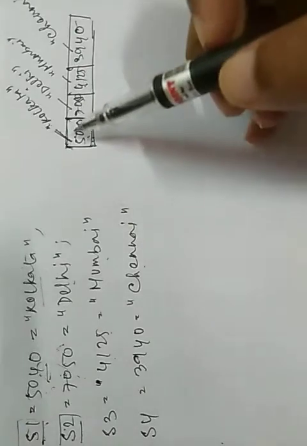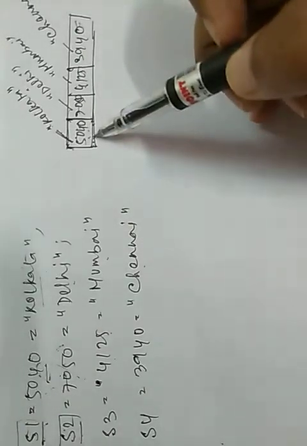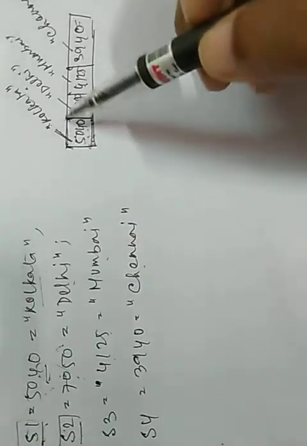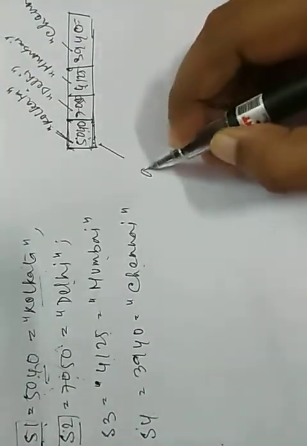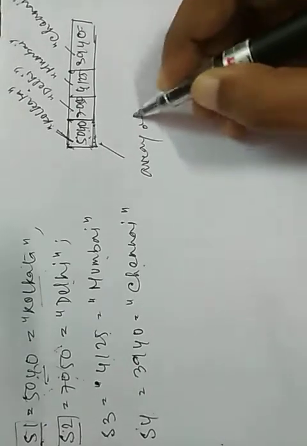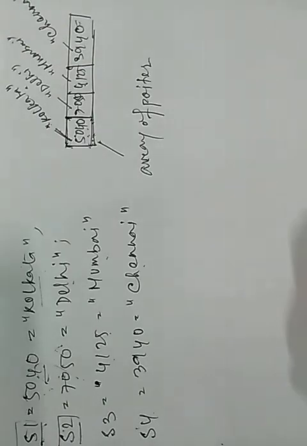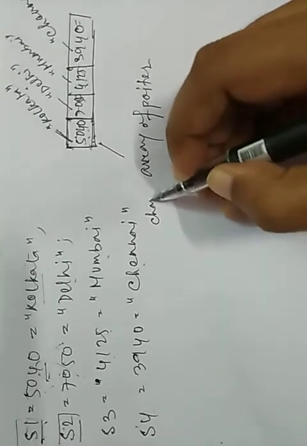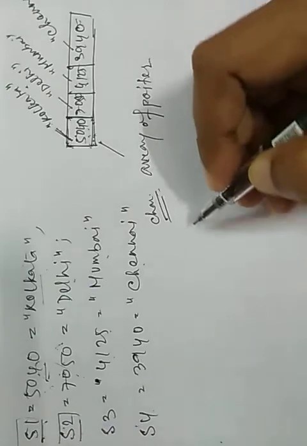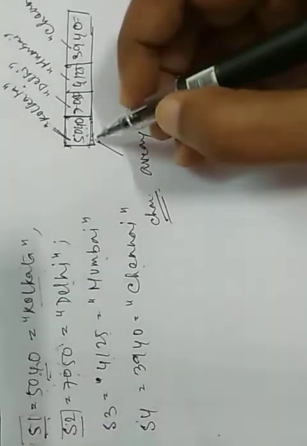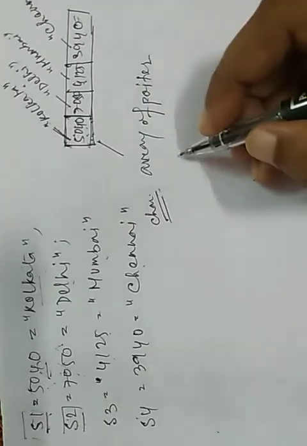So, as this array stores the addresses of other variables, this is an array of pointers, obviously. Array of pointers. What array of pointers? Character. It stores character variables. So a character array of pointers. So if we declare it this way,